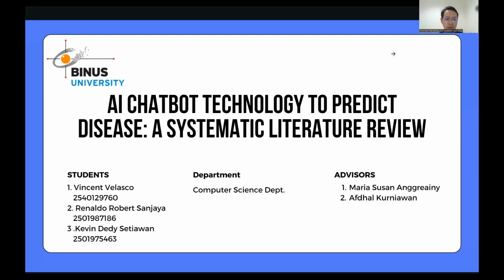So on this occasion, we're going to present our team research paper entitled AI Chatbot Technology to Predict Disease, a systematic literature review. First, I would like to introduce our team. Our team consists of me, Rinaldo Robertson Jaya, and two of my research partners, Vincent Velasco and Kevin Dedisiawan. We are from Binus University, majoring in the computer science department.